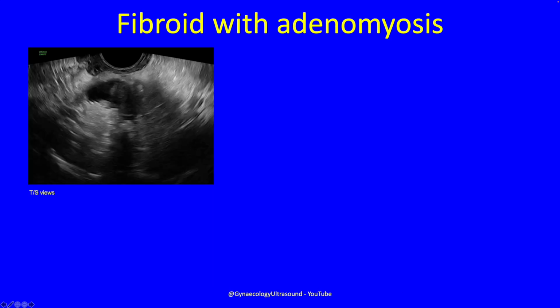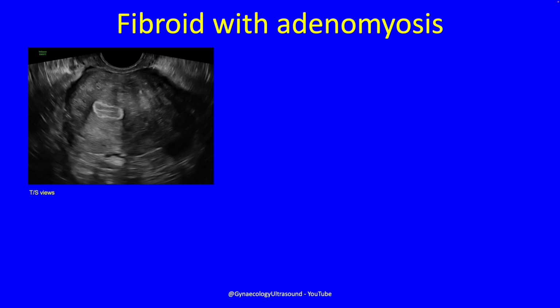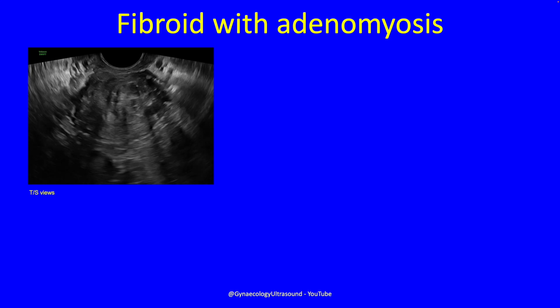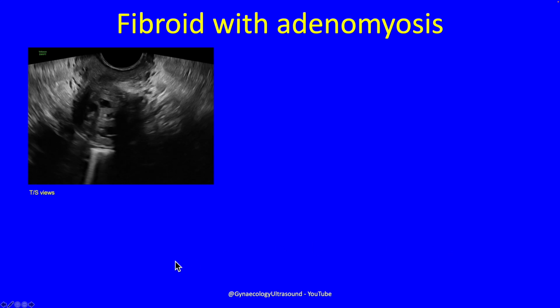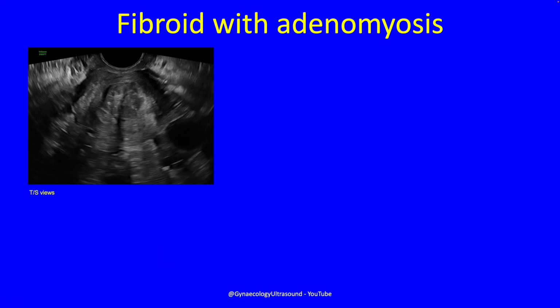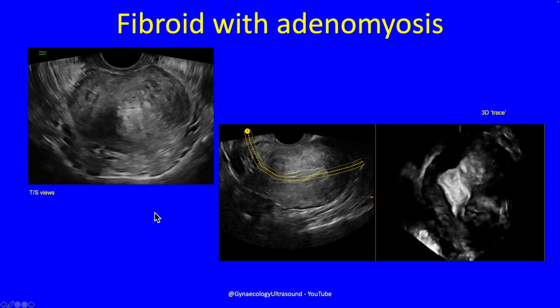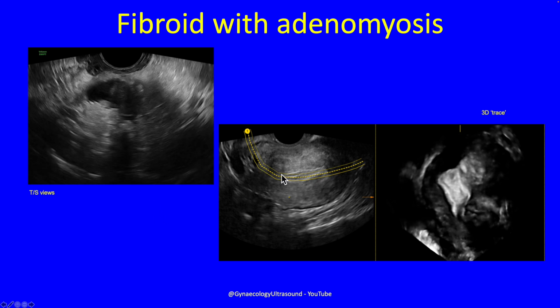And in this example, similarly, you can see this is a transverse pass through the entire uterus. I like to go up and down a few times. The transverse plane is often extremely useful, and you've already spotted, of course, the adenomyosis and the fibroid. And this is when I did a 3D on the trace system that I showed you earlier, and you can immediately see there's the fibroid, there's the adenomyoma. Fibroid, adenomyoma. So 3D, jolly useful.